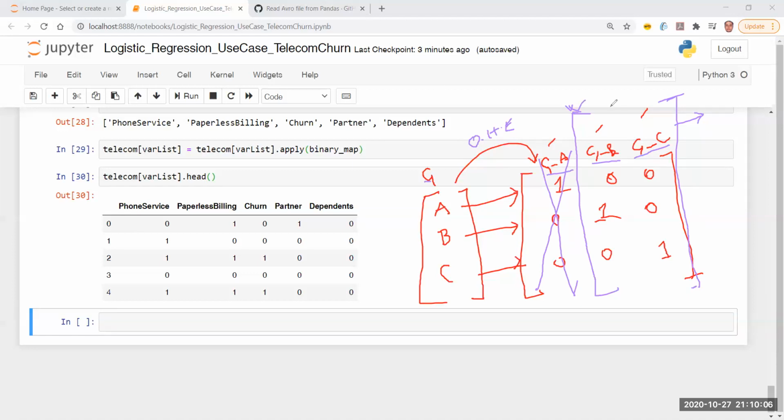One perspective to look at it is the answer is yes. Why is that answer yes? I'll tell you why. If the value of column C1b is 0 and the value of column C1c is 0, then what is the value expected for this row? It is neither B, neither C, and I already know the value is going to be A, right? The values can either be A or B or C. So if it is not B and if it is not C, then obviously the value is A.